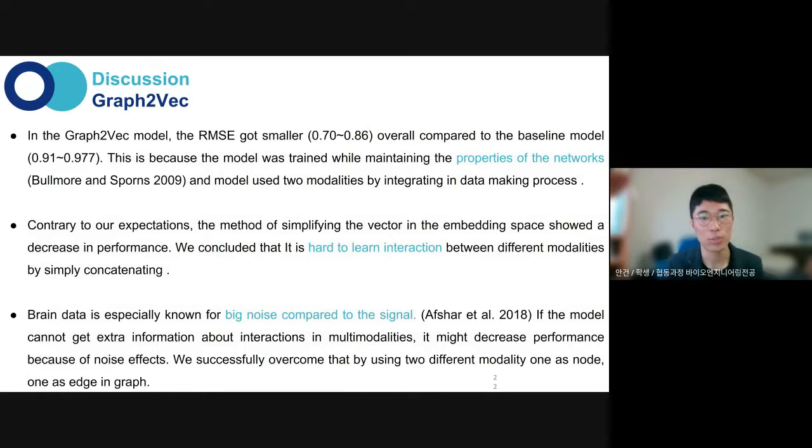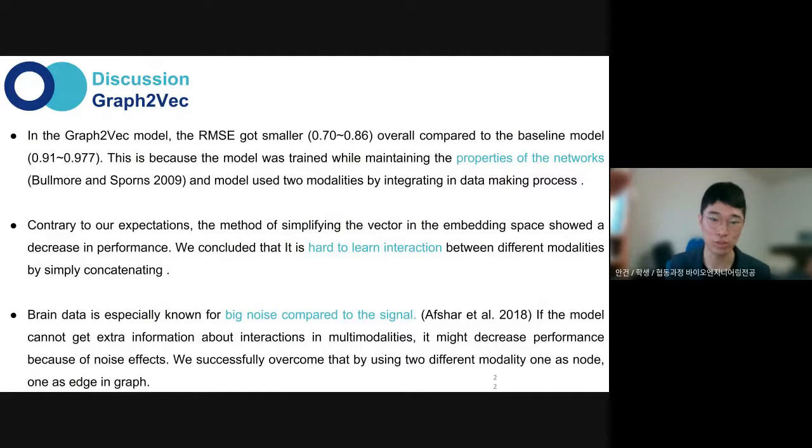This is because the model was trained while maintaining the properties of the networks, and the model used 2 modalities by integrating them in the data making process. However, contrary to our expectation, the method of simply concatenating 2 vectors in the embedding space or transfer learning showed decreased performance. And we conclude that it is hard to learn the interaction between just 2 different modalities by those